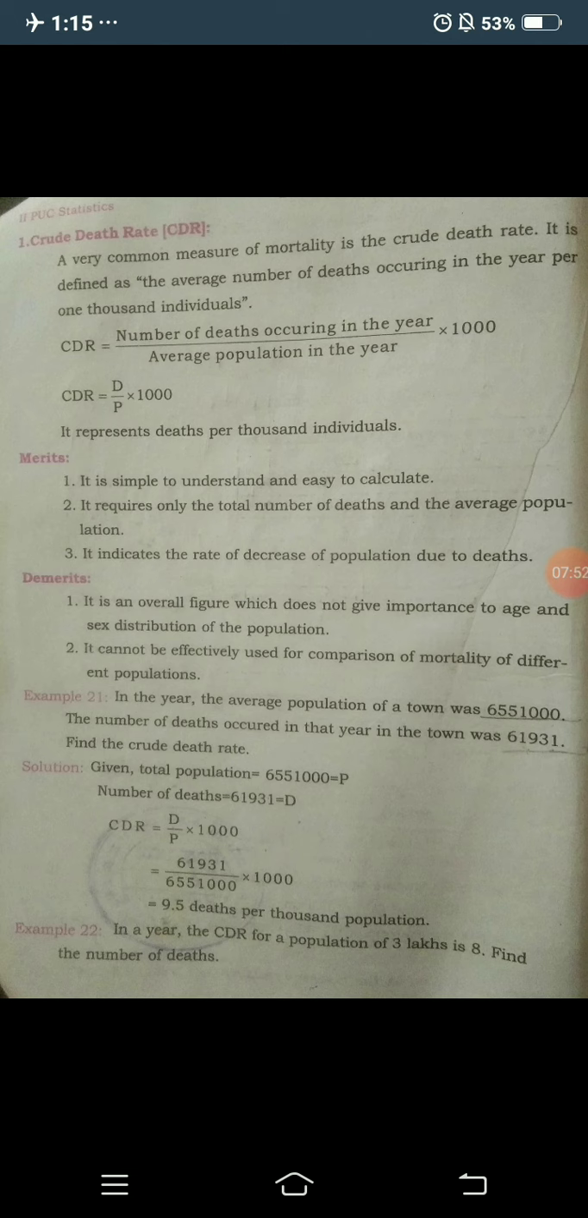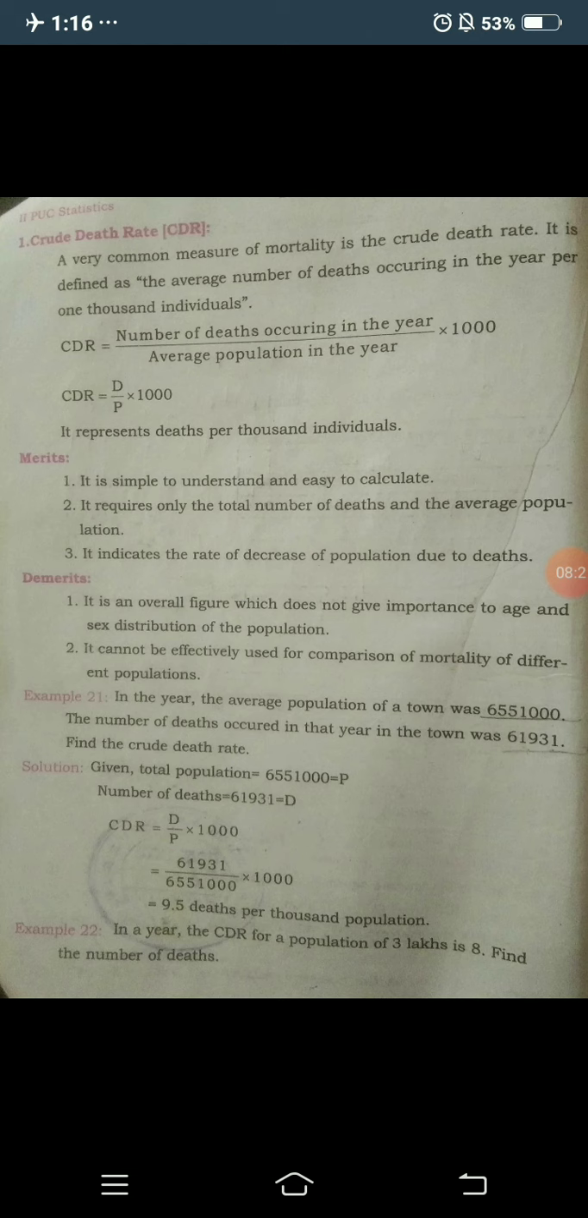So now let us discuss the merits and demerits. Here also the merits and demerits are similar to the crude birth rate. In that, first merit is it is simple to understand and easy to calculate. Second, it requires only the total number of deaths and the average population. Okay, here we need to consider the total number of deaths and the average population. And third, it indicates the rate of decrease of population due to deaths.